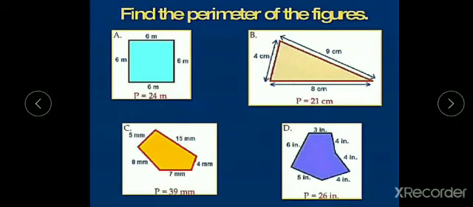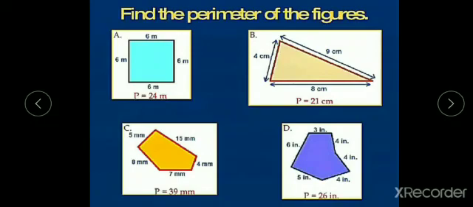Now we have to calculate the perimeter of this pentagon, that is the total length of the boundary of this pentagon. That is, we have to add all these sides, that is 15 millimeters plus 4 millimeters, that is 19 millimeters. 19 millimeters plus 7 millimeters is 26 millimeters. 26 millimeters plus 8 millimeters is equal to 34 millimeters. 34 millimeters plus 5 millimeters is equal to 39 millimeters. So total perimeter is 39 millimeters.